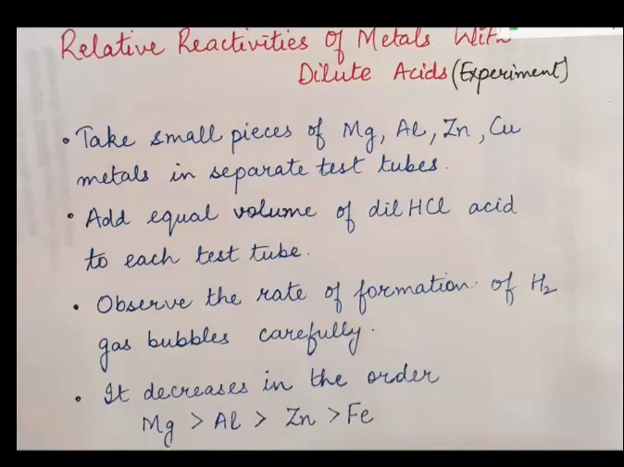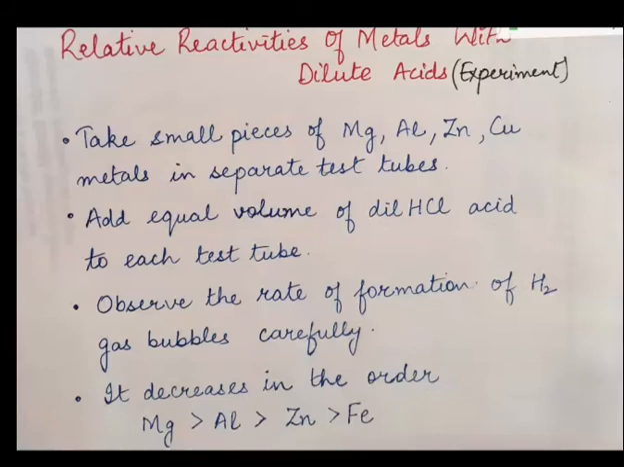Now, relative reactivity of metals with dilute acids. We will discuss this by experiment. Take small pieces of magnesium, aluminium, zinc and copper in different test tubes. Add equal volume of dilute HCl. You observe the rate of formation of hydrogen gas will be different.